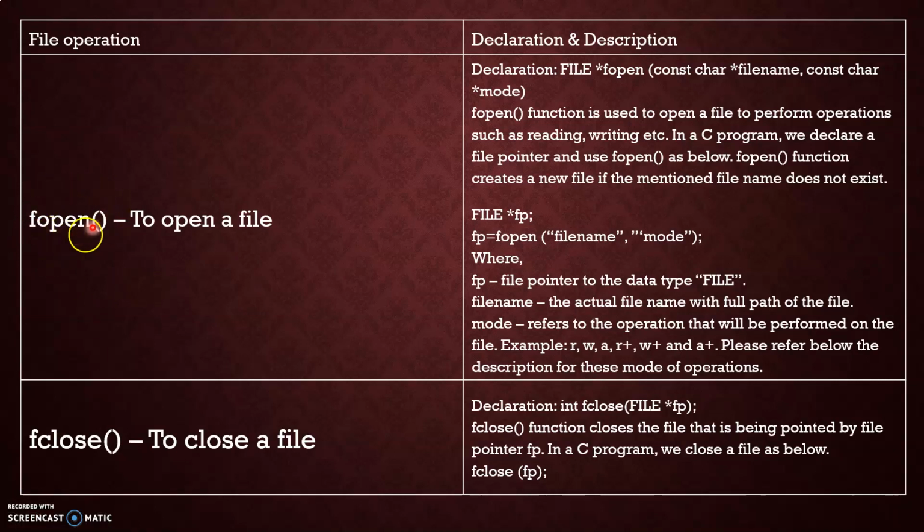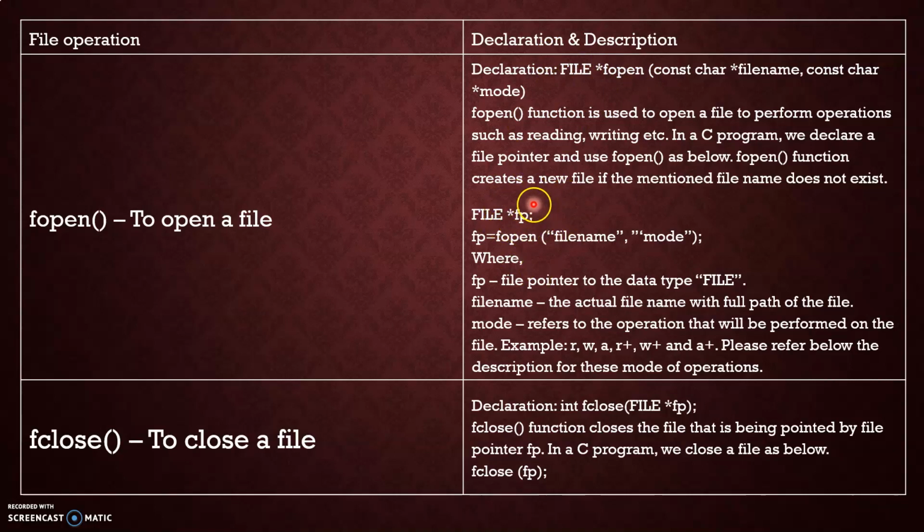So the first operation is fopen. Fopen means it opens a file. So we declare FILE *fp. Here FILE is a constant character type, and since it is fixed, we write it in capital letters. fp is the file pointer.